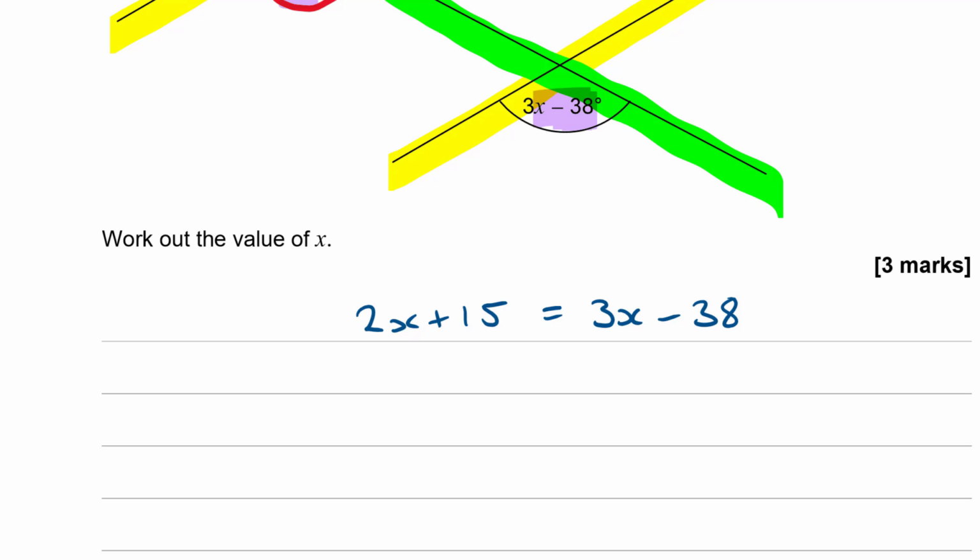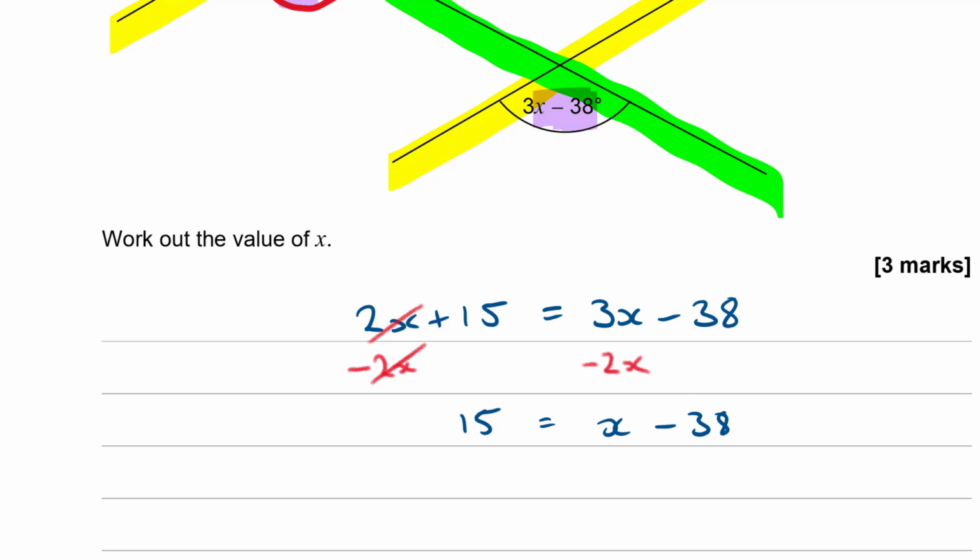Firstly, we've got x's on both sides, so let's simplify it a little bit by subtracting 2x from both sides. If I take 2x from that side, they'll disappear. And if I take 2x from the other side, it's going to leave me with 15 is equal to x minus 38.